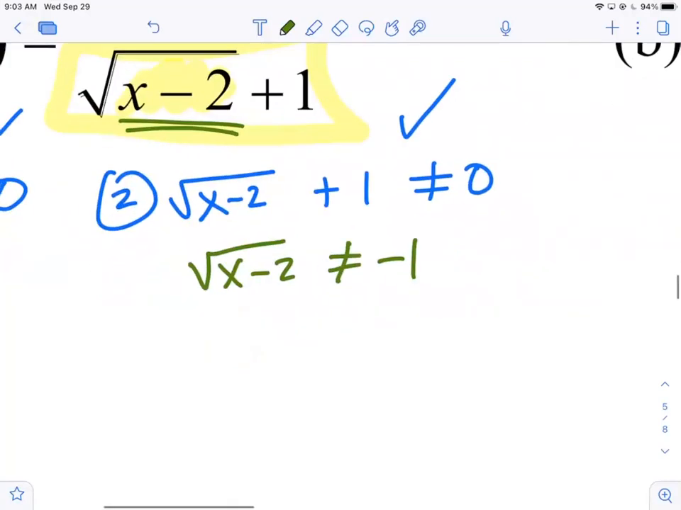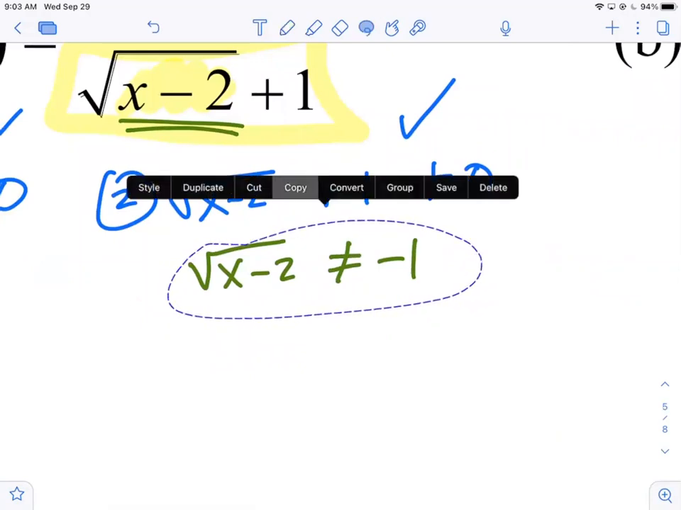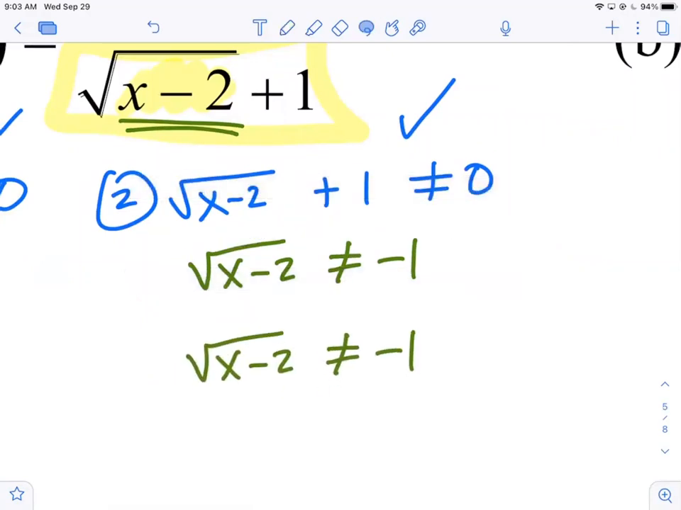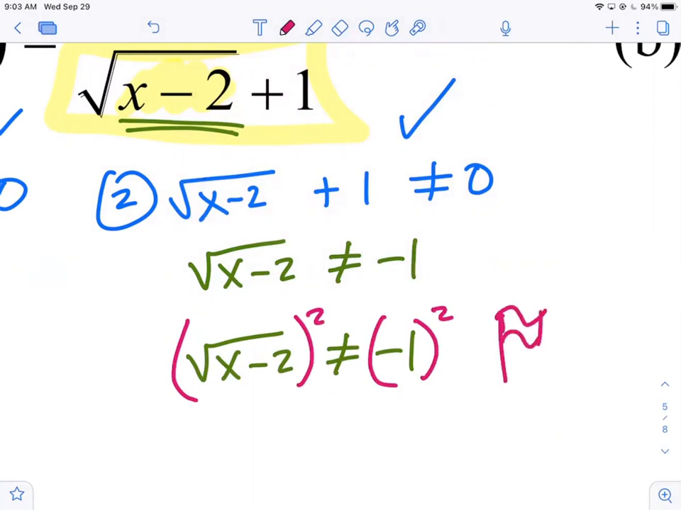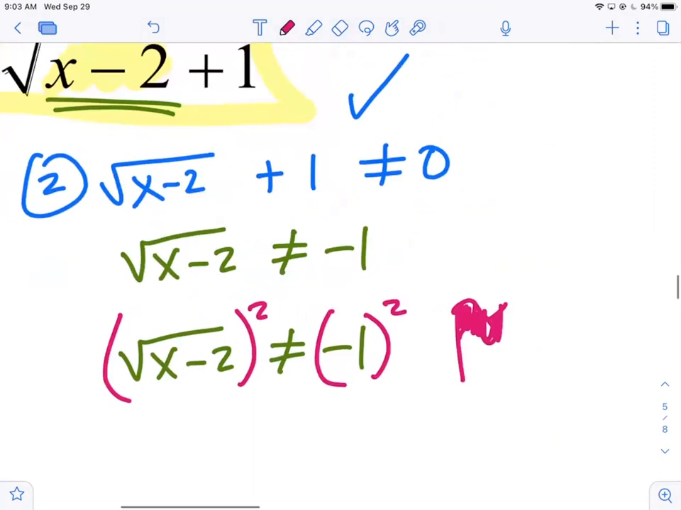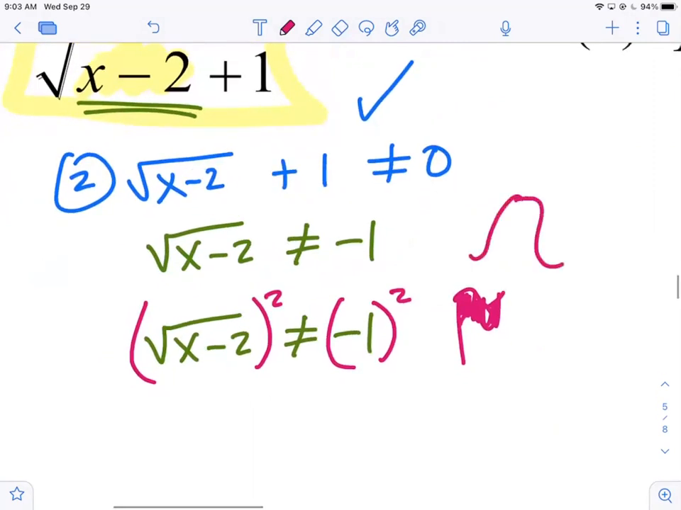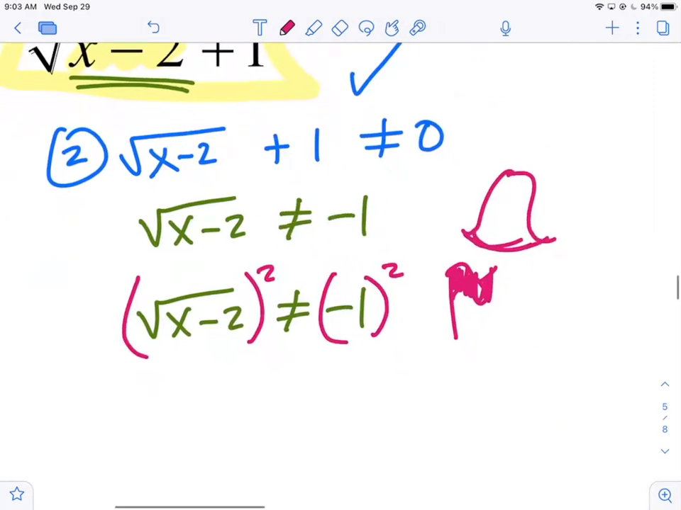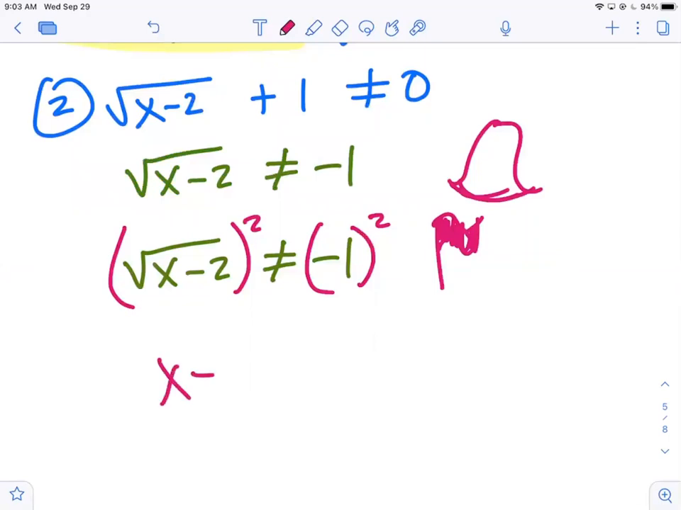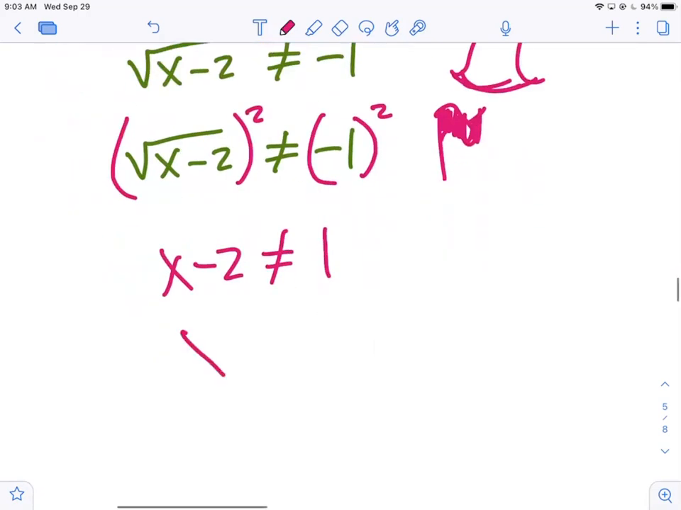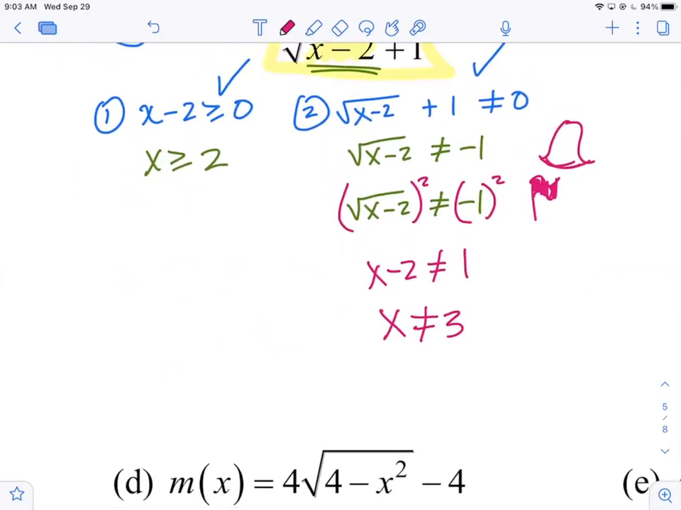All right? Now I'm going to copy this, paste it, because our next step then, now that it's isolated, is to square both sides. Square, square. And that should raise a red flag, yes? A big red flag, right? We get x minus 2 on this side, and then -1 squared is 1. Yeah? And now we add 2 to both sides, and we get x equals 3. Now, is 3 greater than 2?